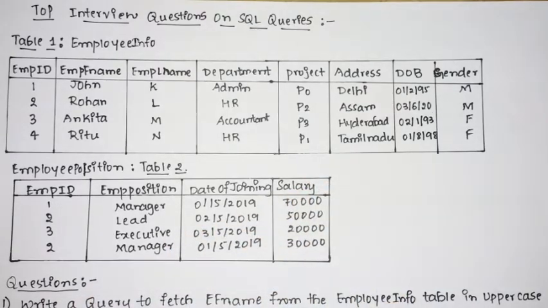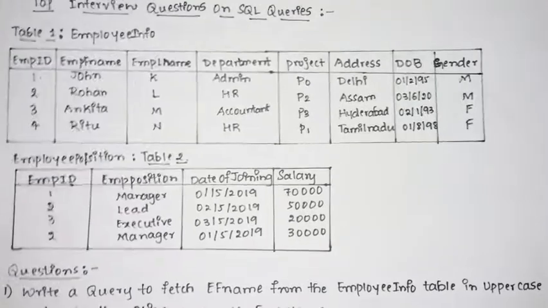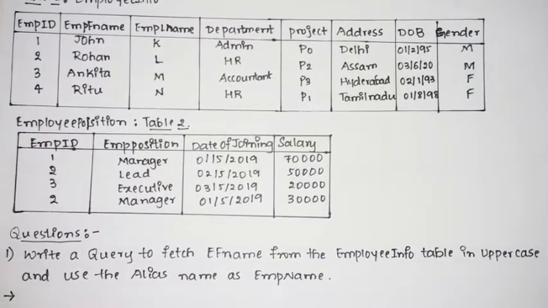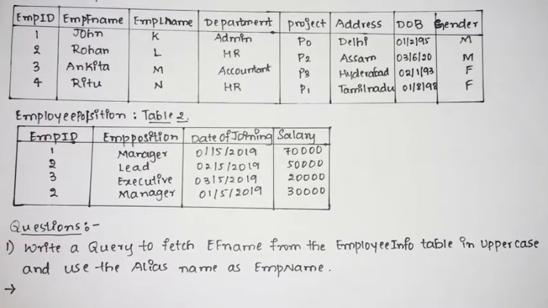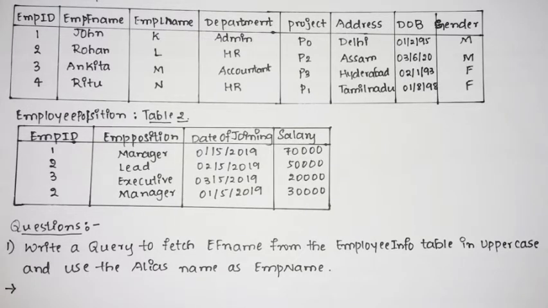Quickly we shall see some of the queries that are really important for the interview. The first query is: write a query to fetch the employee first name from the employee info table in uppercase and use the alias name as employee name. Which means you need to fetch the employee first name and rename it as employee name, and it should be in uppercase.